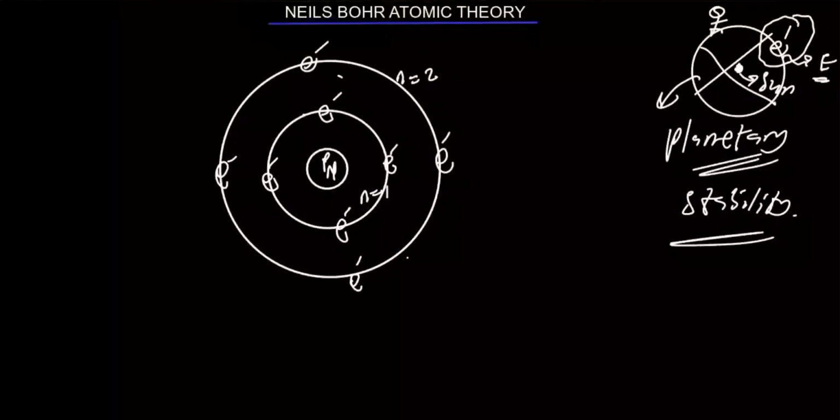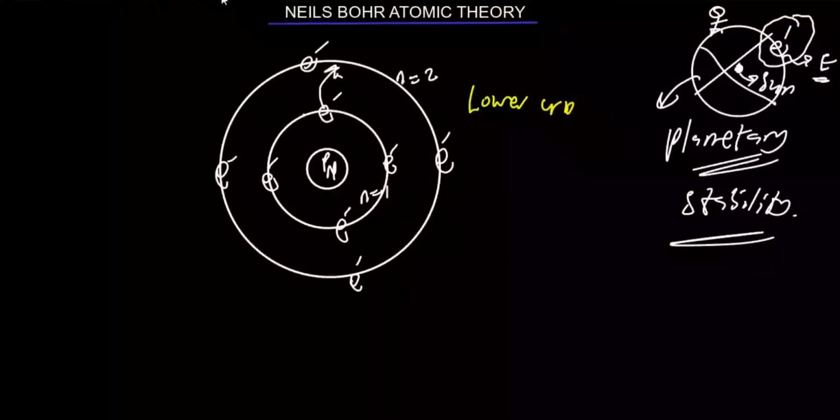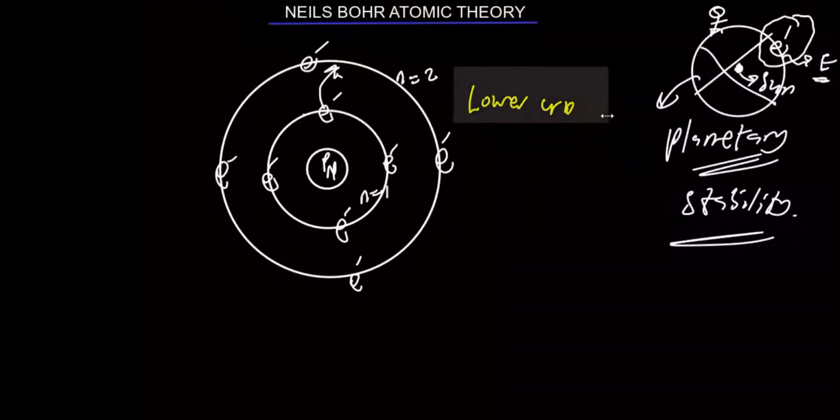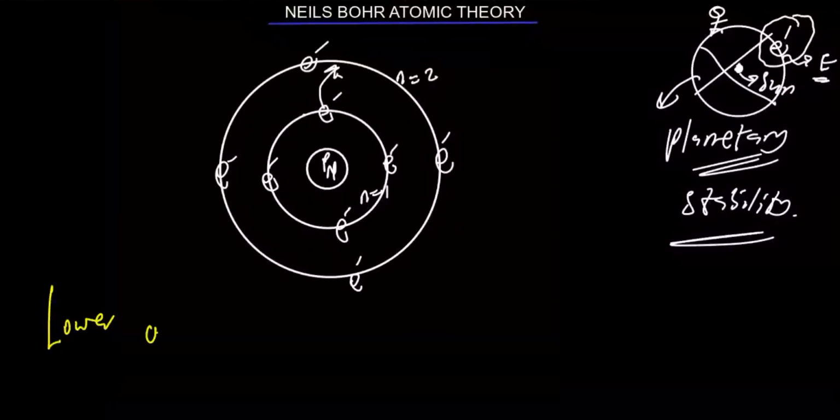So I believe the concept is very, very clear. So let's see if there are other things for me to explain. Okay, good. Remember I told us that the electron doesn't radiate energy in this orbit. But what happens? Let me say an electron wants to jump from one orbit to the other. If there will be an electronic transition from a lower orbit to a higher orbit.